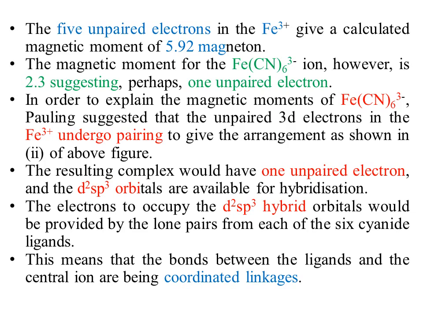The electrons to occupy the d2sp3 hybrid orbitals would be provided by the lone pair from each of the 6 cyanide ligands. This means that the bonds between ligand and central metal ion are coordinate covalent in their linkage.